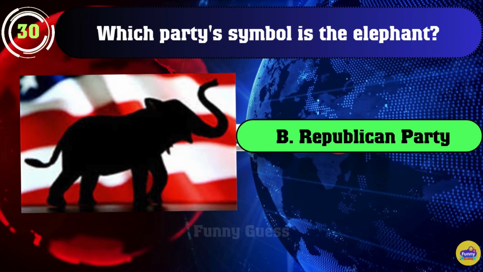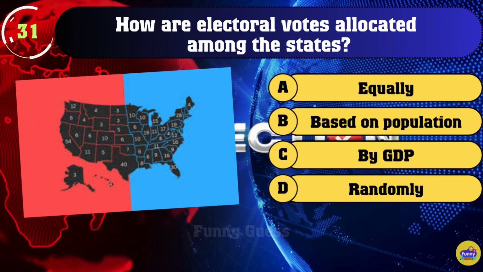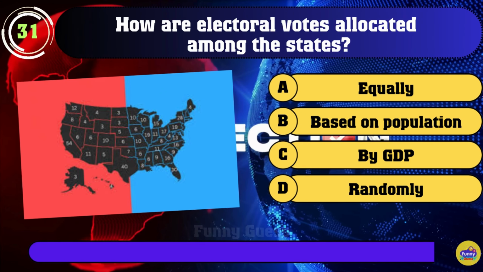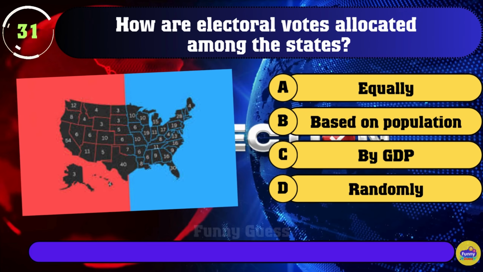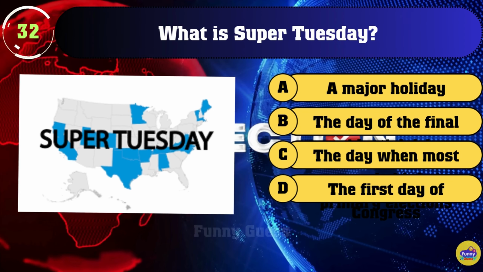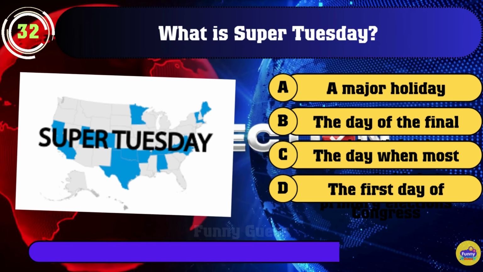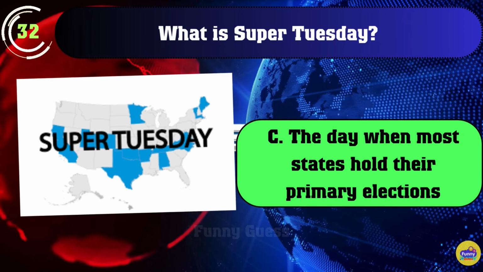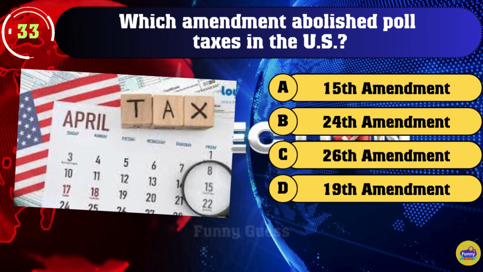30. Which party's symbol is the elephant? B. Republican Party. 31. How are electoral votes allocated among the states? B. Based on population size. 32. What is Super Tuesday? C. The day when most states hold their primary elections.